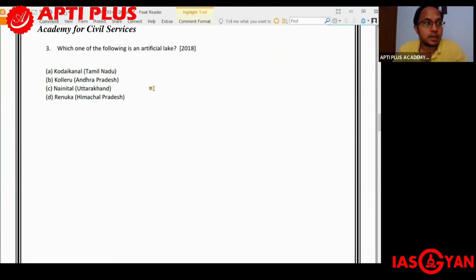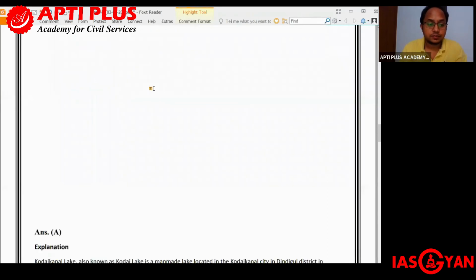Moving on to the third question, asked in 2018 prelims: which one of the following is an artificial lake? A. Kodaikanal in Tamil Nadu, B. Kolleru in Andhra Pradesh, C. Nainital in Uttarakhand, and D. Renuka in Himachal Pradesh. So let us see the answer.